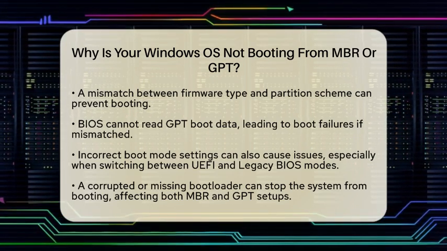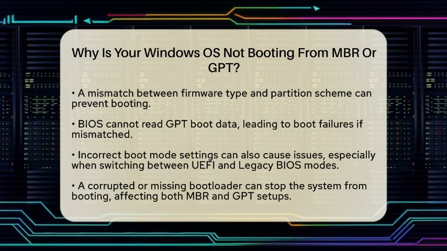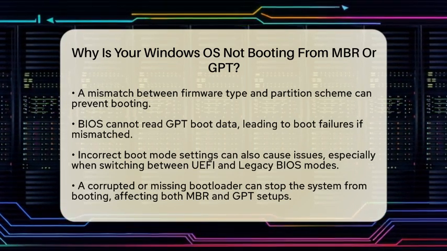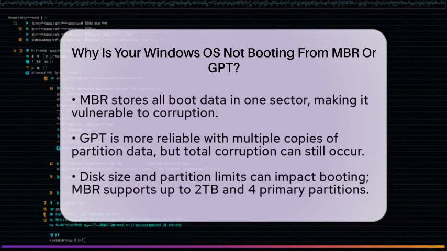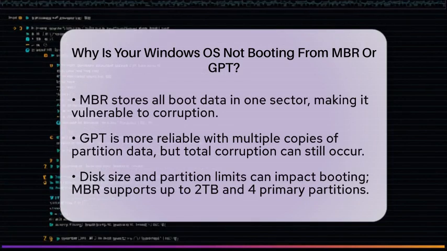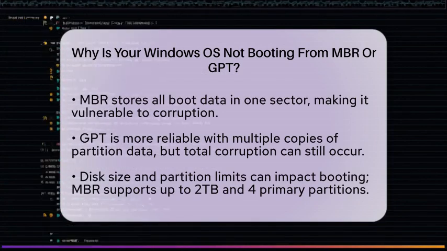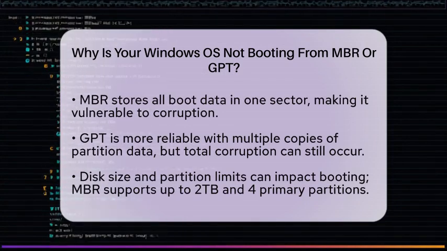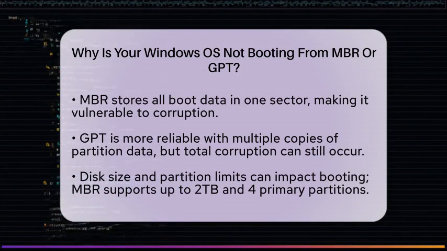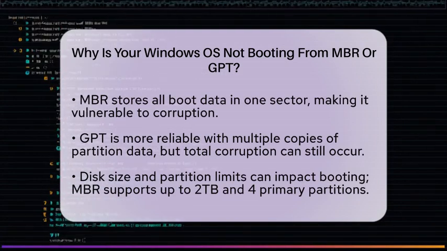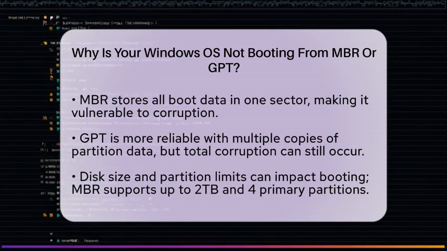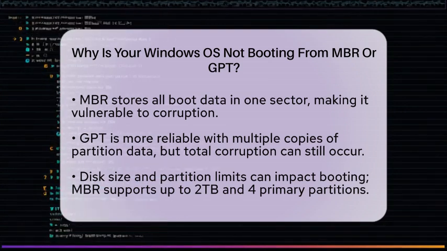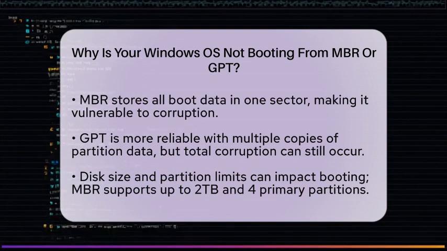You might also encounter issues if the bootloader is corrupted or missing. For disks using master boot record, the bootloader is located in the master boot record sector. If this area is damaged, it can prevent your system from booting. For GUID partition table disks, the bootloader information is stored in the EFI system partitions. If these partitions are missing or corrupted, your Windows operating system will not boot.